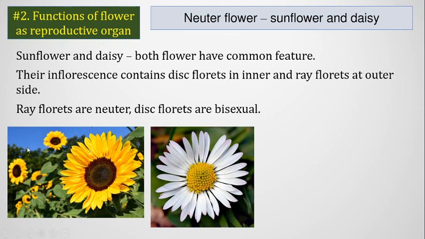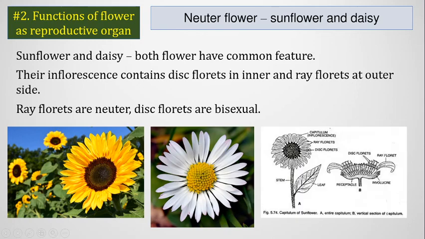So the ray florets present in sunflower and daisy are neuter flowers, and this special type of inflorescence is called capitulum. What inflorescence is, we will discuss in a later class. Among the types of inflorescence, the capitulum is a special type that is seen especially in sunflower and daisy.